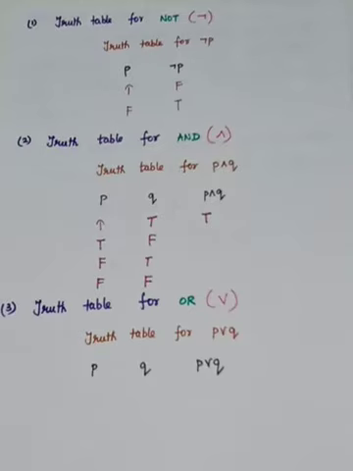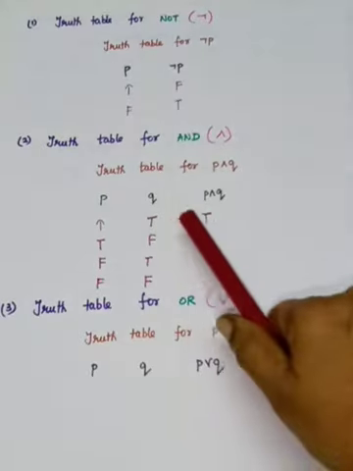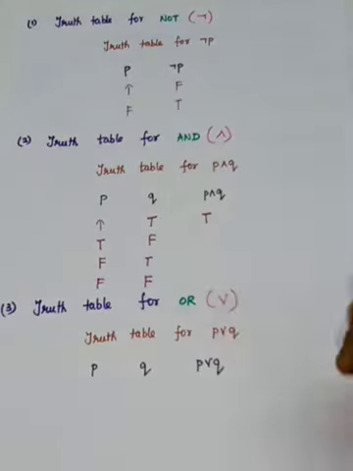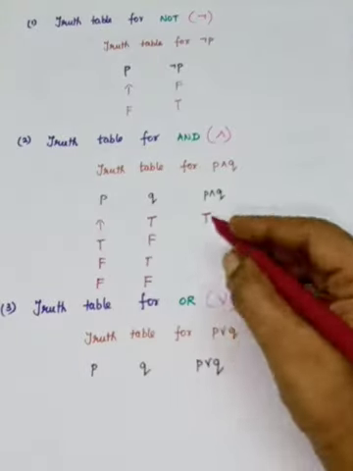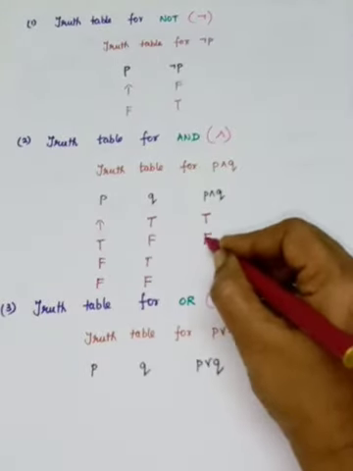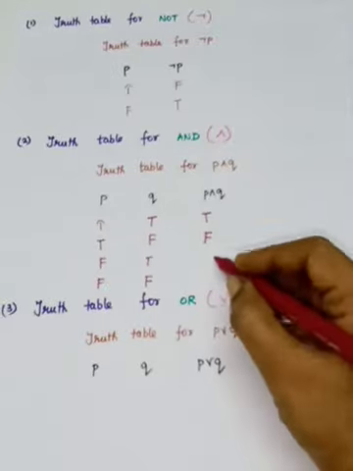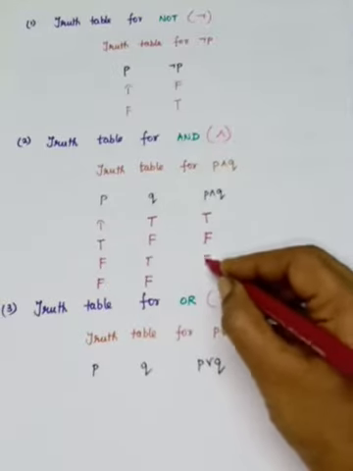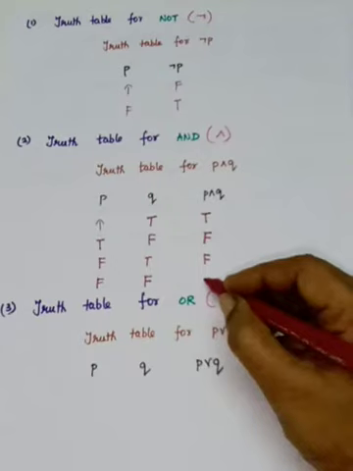So what you have to remember? If P and Q both are true only, it is true. The other results are false. Here you will have only one true, so it is false. And here only one true or one false, so it is false. Both are false, so it is false.